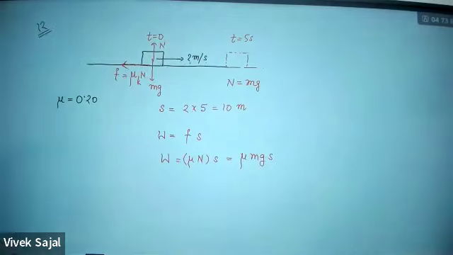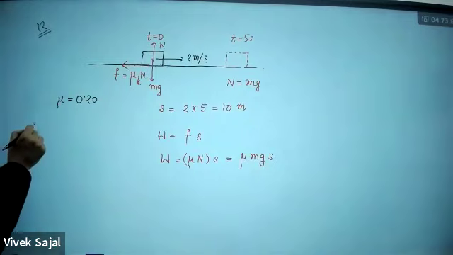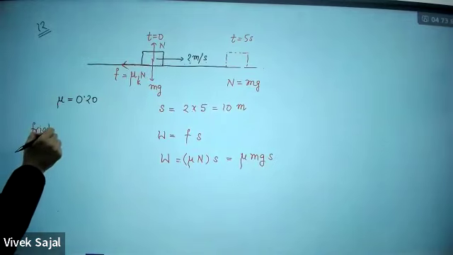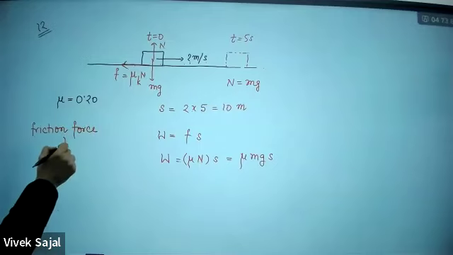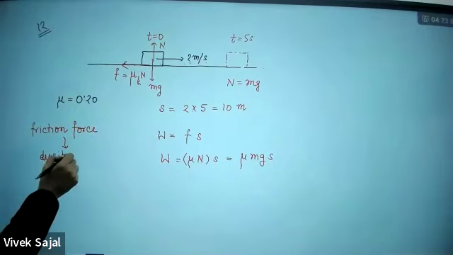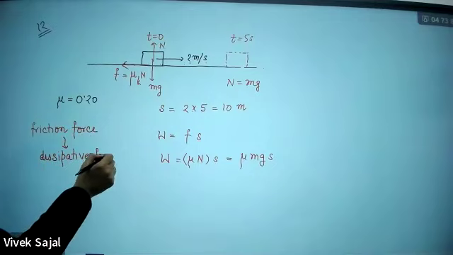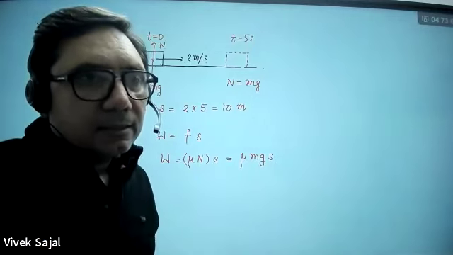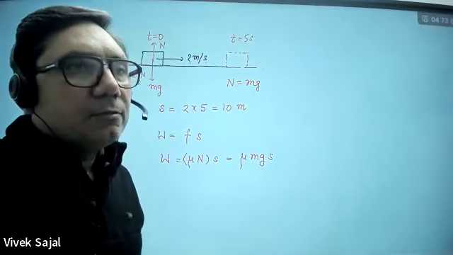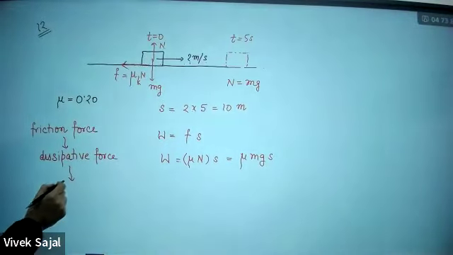This friction force is a dissipative force. So continuously your system is losing energy. You can say the block is losing energy in the form of heat.